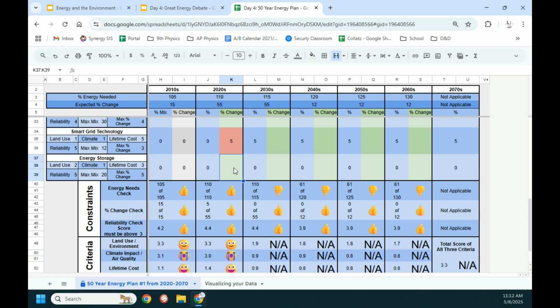Well, we run into a problem. We can see that by putting 5 there, we got some sort of error going on. And if we look over here, we can actually see what that error is. It tells us that our maximum percent change is 3. We can only update the grid so much at a given time. And so the highest value that we could possibly have here would be a 3. We can do that. Great, green, everything's happy.